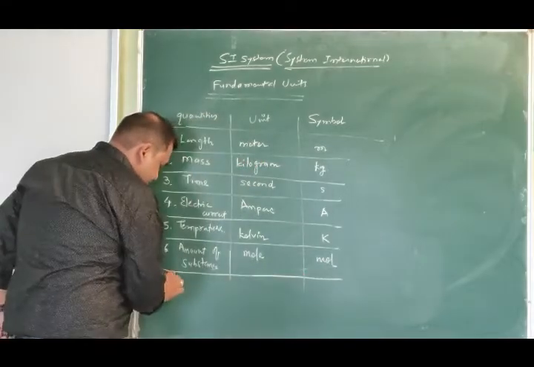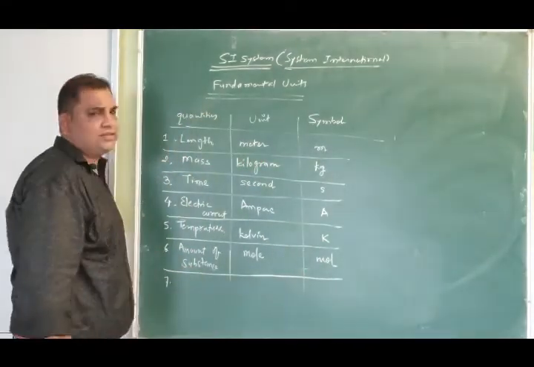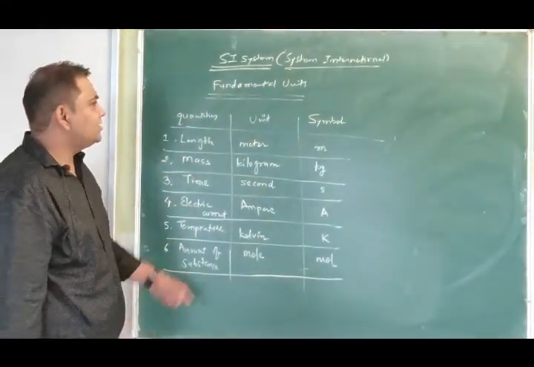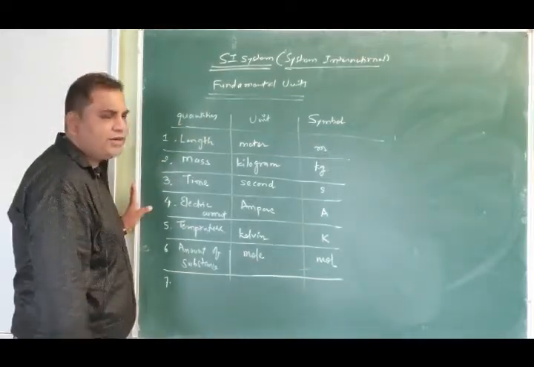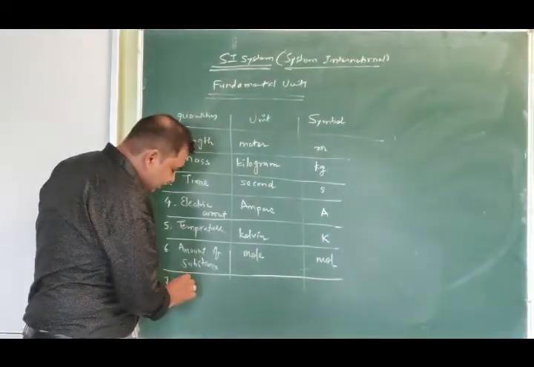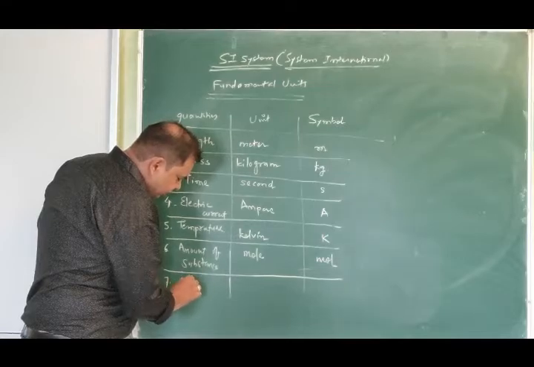Finally, the seventh and the last fundamental quantity is luminous intensity.